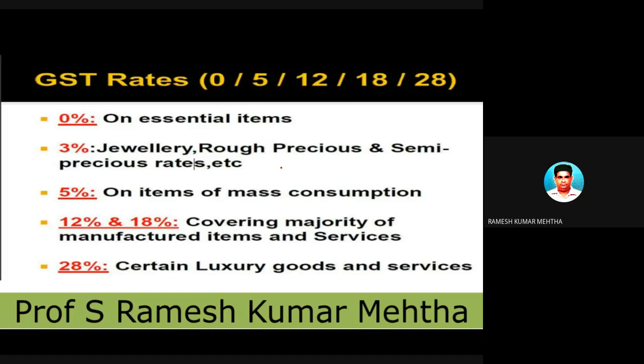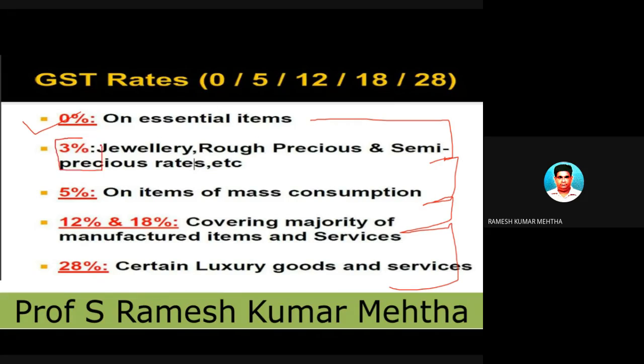There are 5 rates of GST: 0% rate of taxation, 5% GST rate, 12% GST rate, 18% GST rate, and 28% GST rate. So all the products can be divided into these categories based upon the rate of GST.